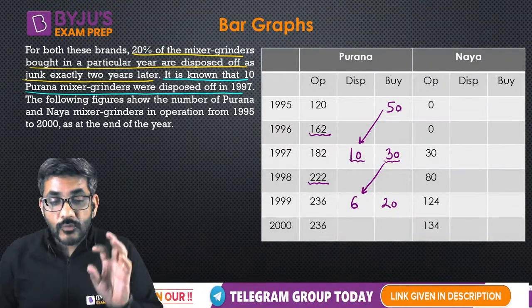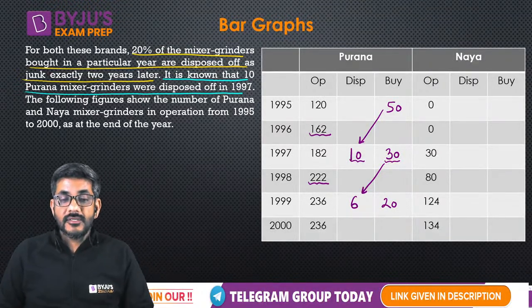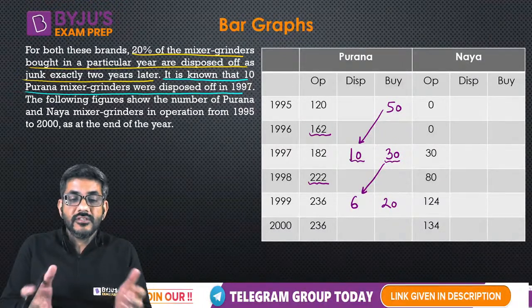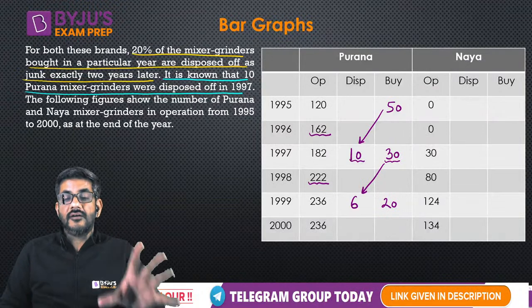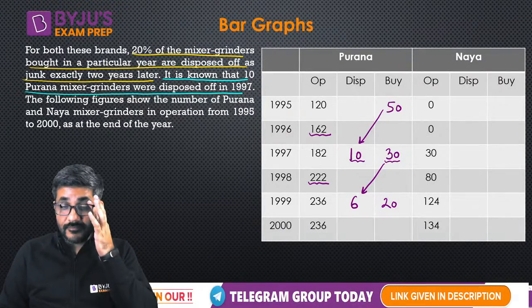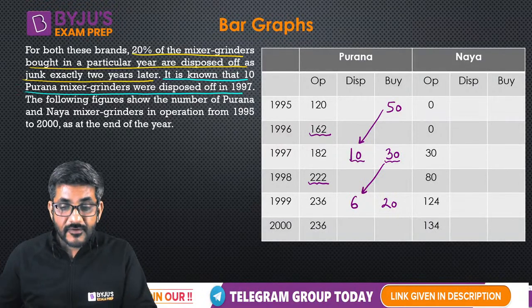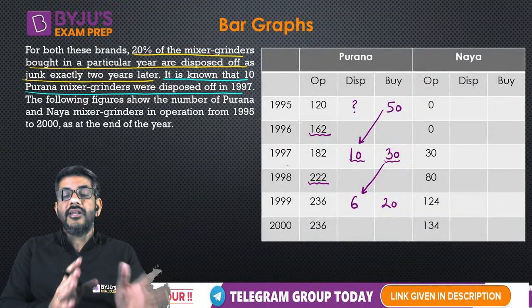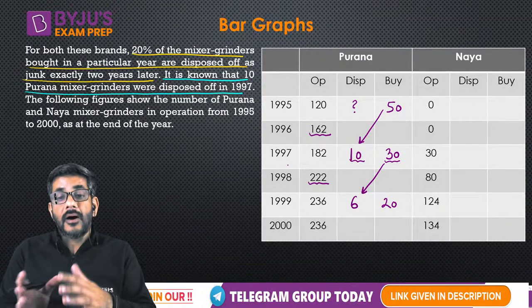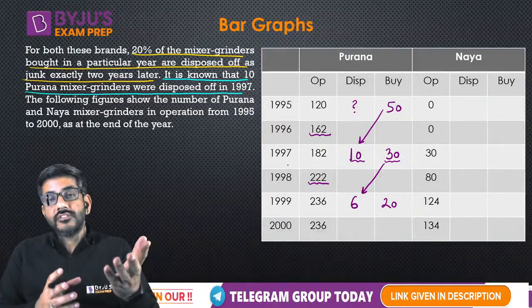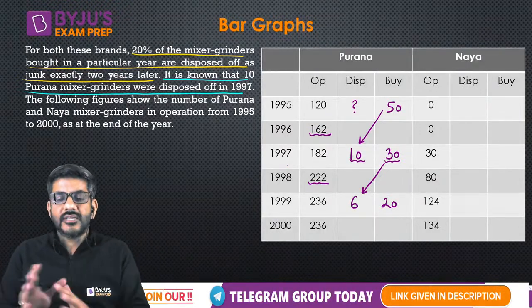Now from these 20% would be disposed of in 2001, but we do not have the data of 2001, so therefore I am not talking about that. I have just written these figures. How many of them are bought in these years? Can I get the data of this? Of course not, because I know 120 are operational. After buying 50, that means 70 were already there, but out of those 70, some of them would have been disposed of, that I don't know.